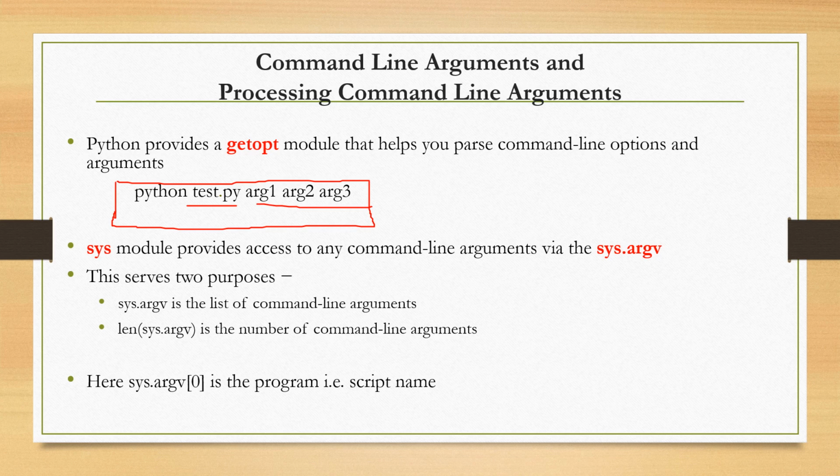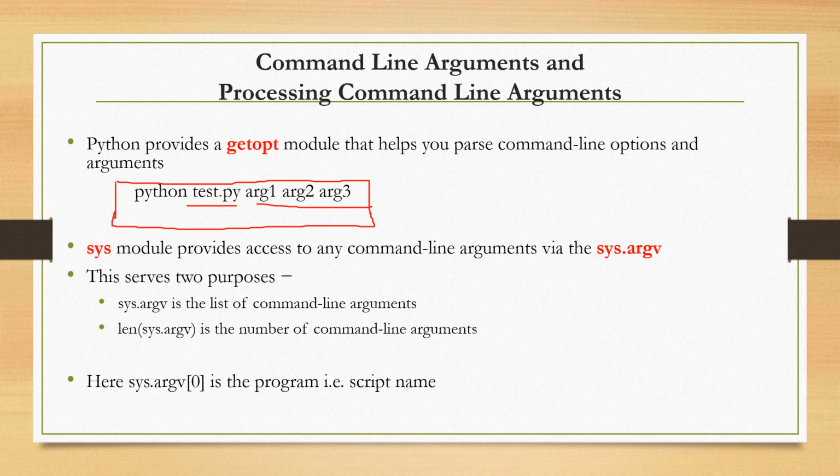So in this example, the list of command line arguments is test.py, arg1, arg2 and arg3. Whereas if you want to find the number of command line arguments, you can use the len function with parameter sys.argv. So this len function returns us the total length of the argument vector.